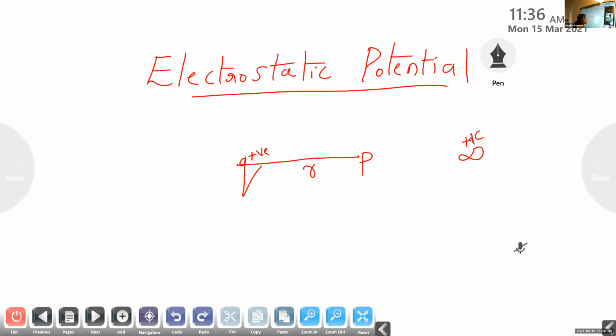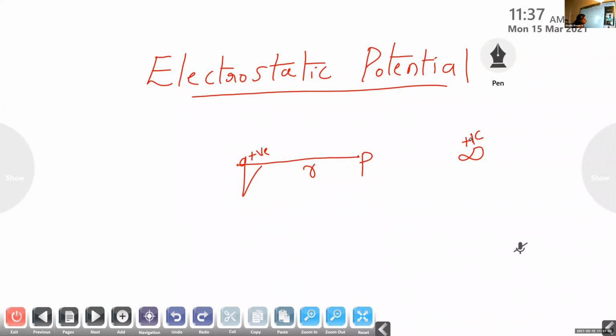But we have learned about charges, that like charges repel each other, right? We have already studied that like charges repel. If I take this plus 1 coulomb and bring it to the point P, what happens? Does it stay here at the point P?